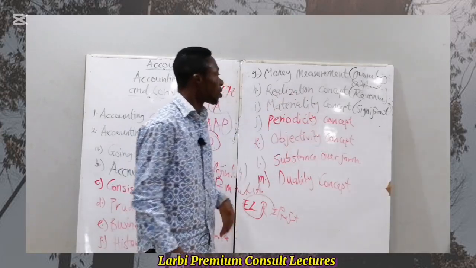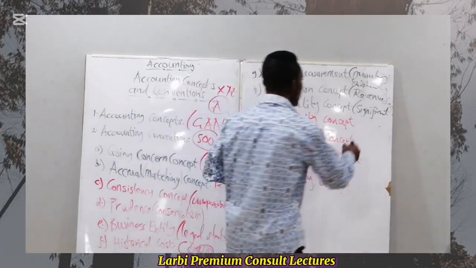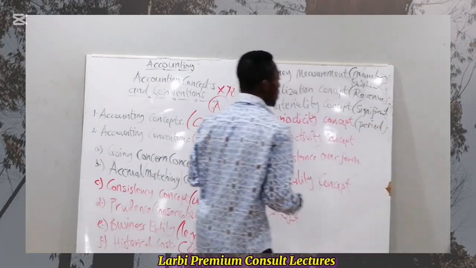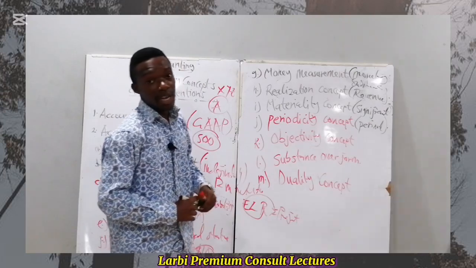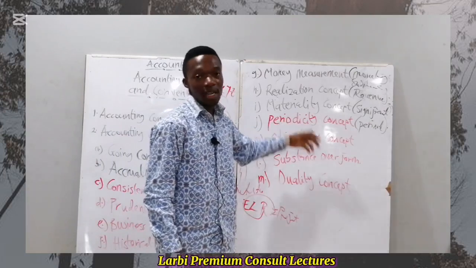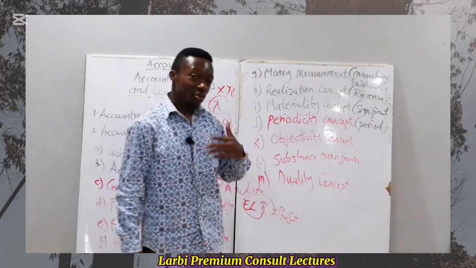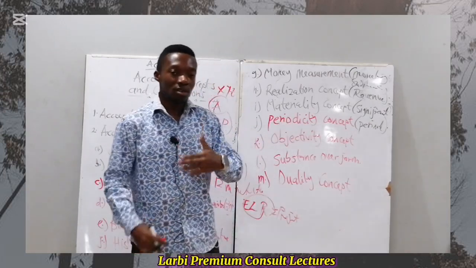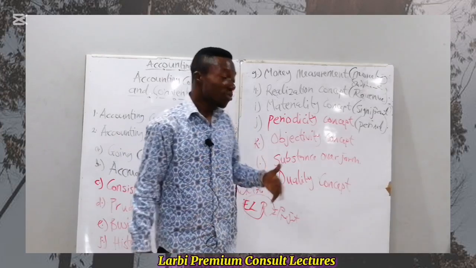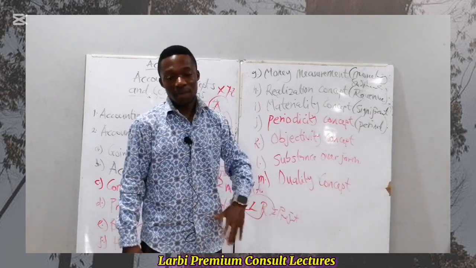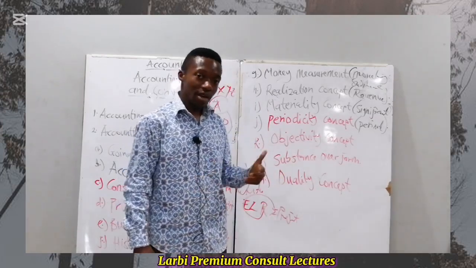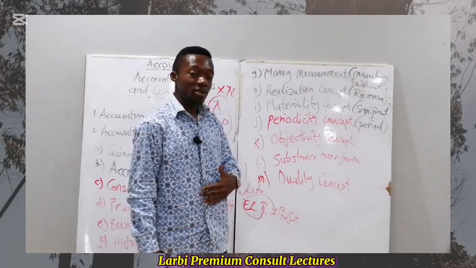Then the periodicity concept. Per the name, periodicity concept, you are talking about the period. Here we are talking about the period that is adopted in the preparation and presentation of financial statements. The periodicity concept is saying that a financial statement is supposed to be prepared within a 12-month calendar, and it's supposed to be prepared at the end of the 12 months, or at the end of the reporting period.